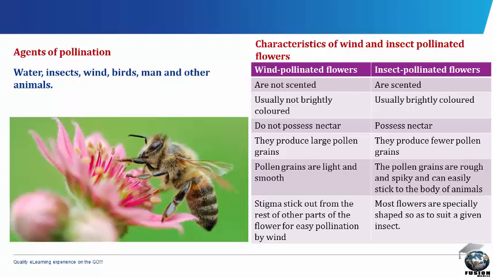In wind pollinated flowers, the stigma sticks out from the rest of the other parts of the flower for easy pollination by wind, while in insect pollinated flowers, most flowers are specially shaped so as to suit a given insect.